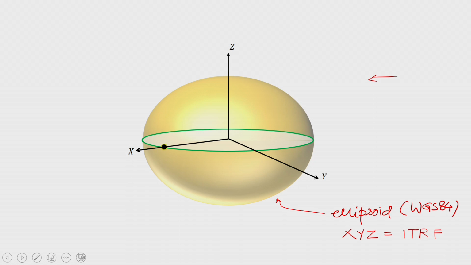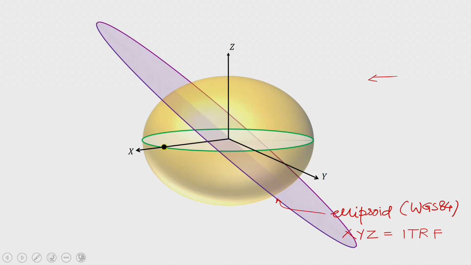Let us go ahead. Let us take another orbit. This is another orbit, and what is the inclination of this orbit? So, if I measure the angle of this orbit with the equator, that is called inclination. So, let us see. This is the angle I for this orbit, because it is inclined with respect to the equatorial plane by this angle I. So, that is called inclination.